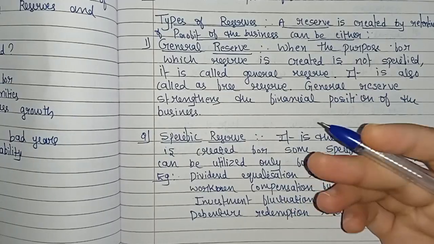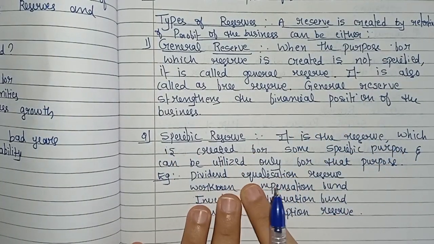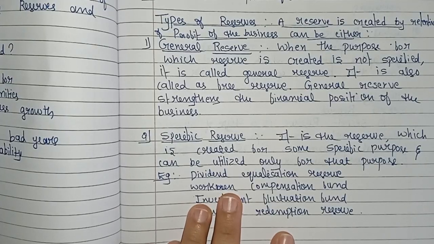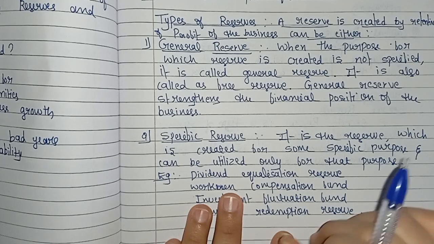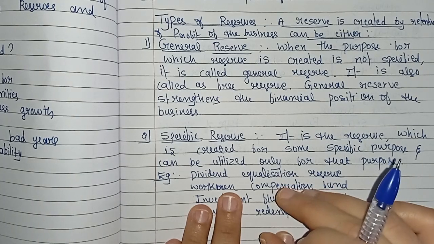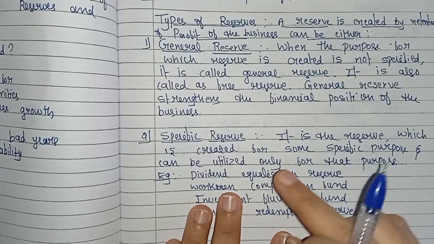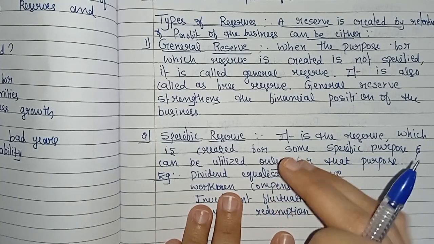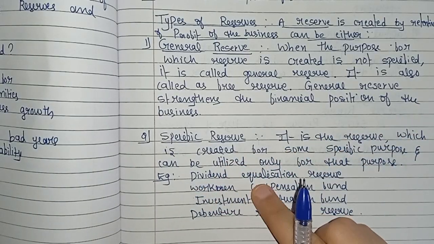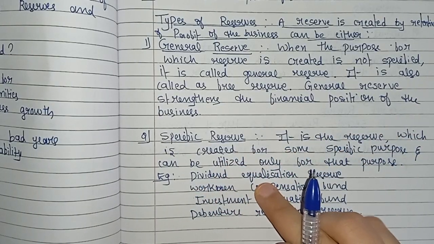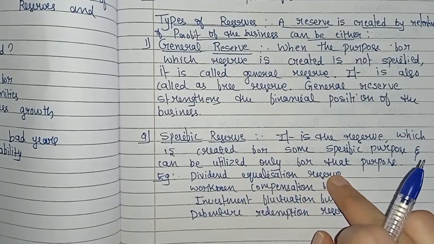In the year of high profit, an amount is transferred to the dividend equalization reserve. In the year of low profit, this reserve we keep aside, so that amount is used to maintain the rate of dividend. So mainly the dividend equalization reserve is created to maintain the dividend rate. See, a specific purpose is there, right?